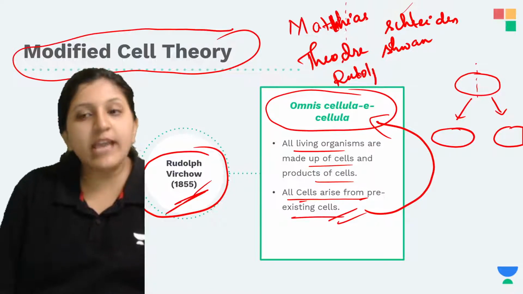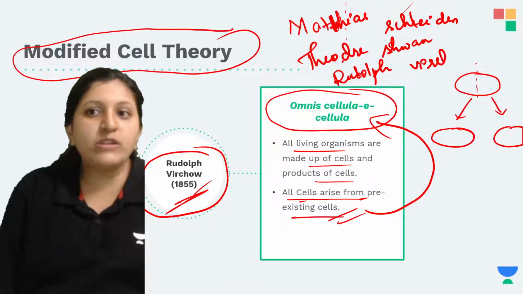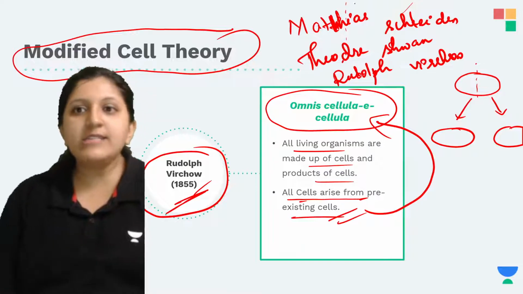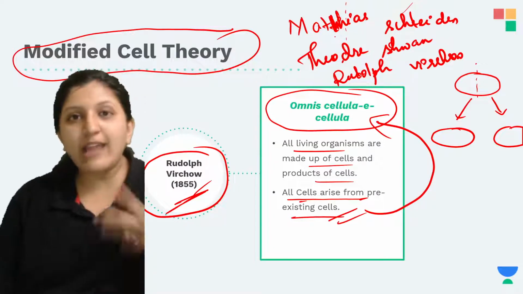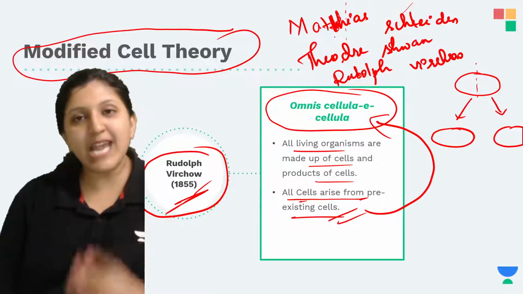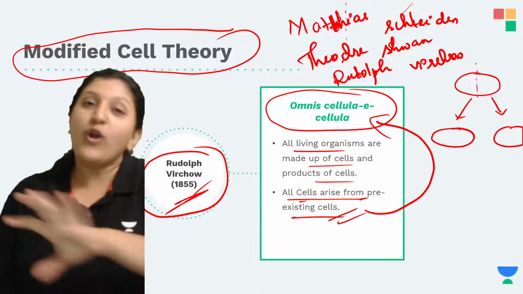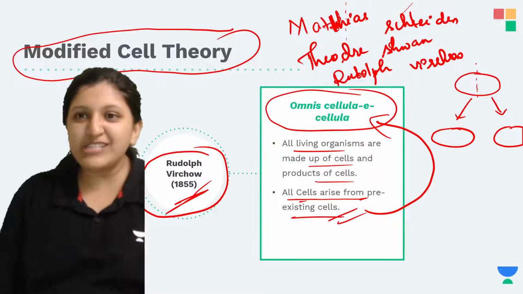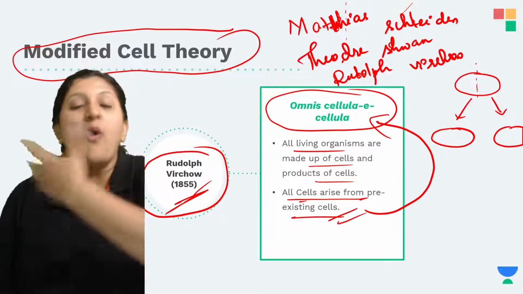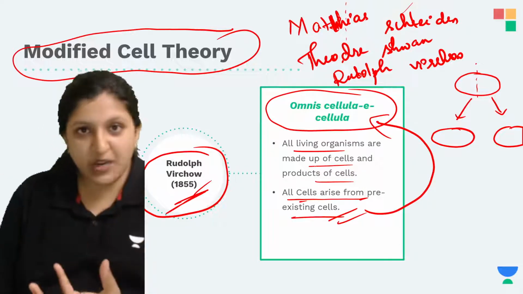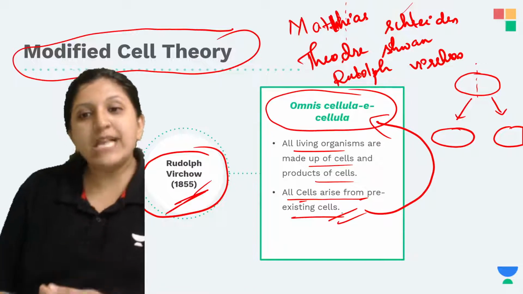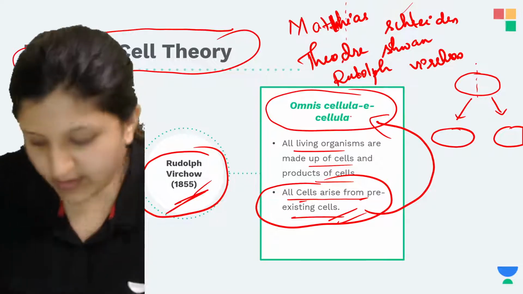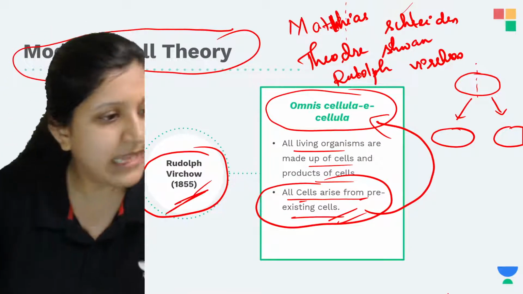So these three scientists together mentioned the changes that occur, or how exactly the cells arise. These two scientists said that plants and animals are made of cells. So all living organisms are made of cells, was said by them after doing a lot of research. Then Rudolf Virchow said that all organisms generate new cells, so all cells arise from pre-existing cells. So we completed this cell theory.